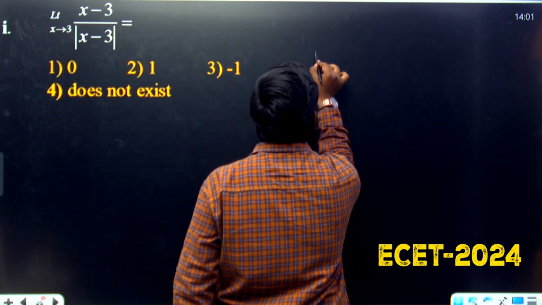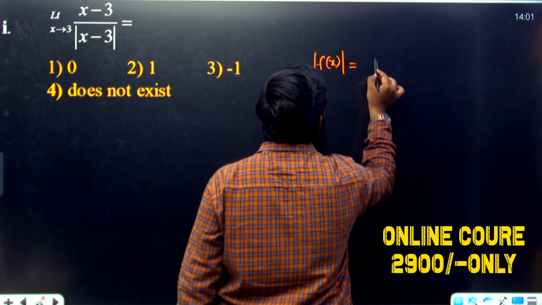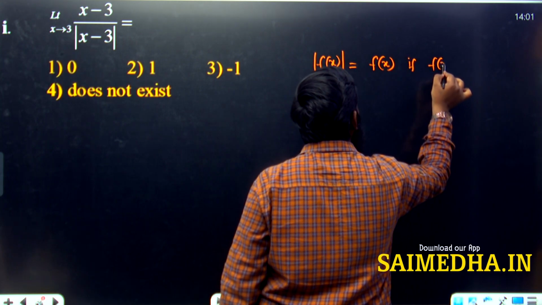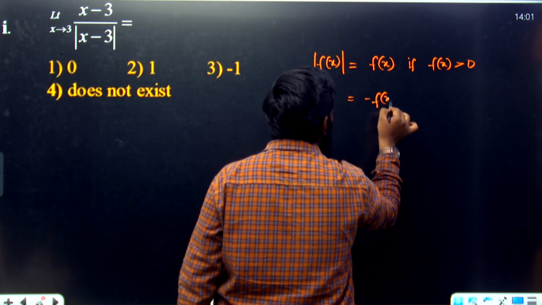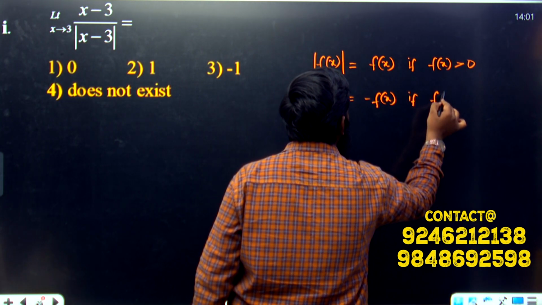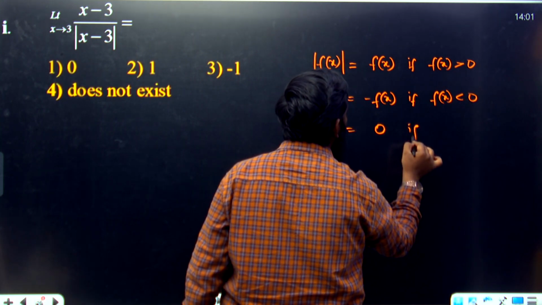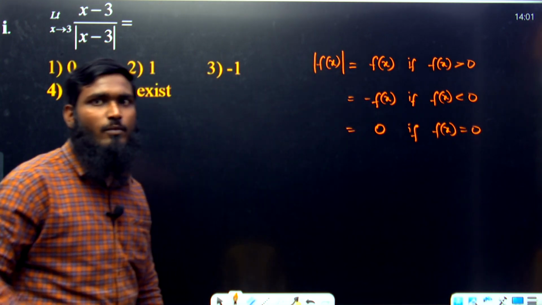Listen carefully. We have mod f of x. Mod f of x is equal to f of x only if f of x is greater than 0. Next, minus f of x we have to take if f of x is less than 0. Okay, then it is equal to 0 if the f of x value is equal to 0. These are the conditions for mod f of x.